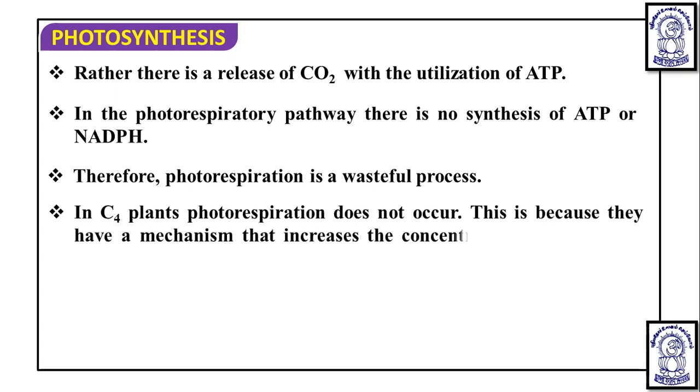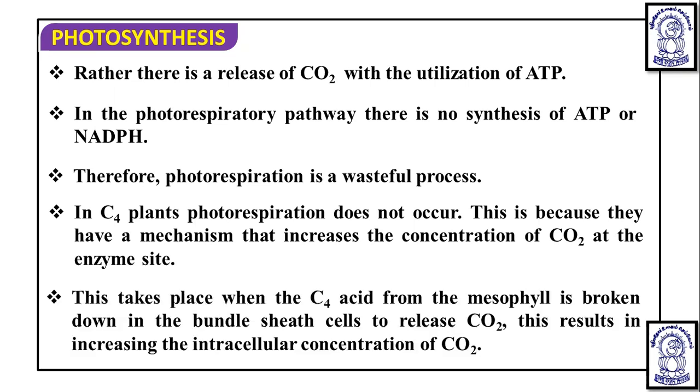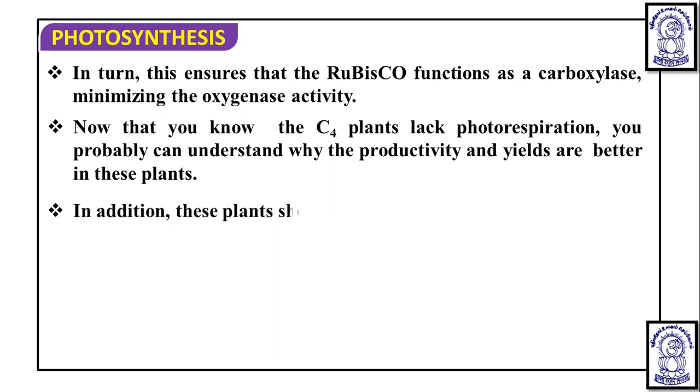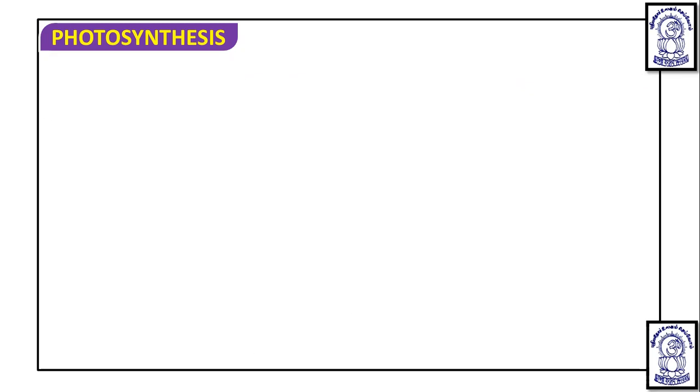In C4 plants, photorespiration does not occur. This is because they have a mechanism that increases the concentration of CO2 at the enzyme site, meaning near the Rubisco. In the bundle sheath cell, they have the capacity to increase the concentration due to the breakdown of malic acid. This takes place when the C4 acid, malic acid from the mesophyll cell, is broken down in the bundle sheath cell and releases CO2, increasing the intracellular concentration of CO2 there. That's why Rubisco will act only as a carboxylase, minimizing the oxygenase activity. C4 plants lack photorespiration, and in addition, these plants tolerate high temperature also.